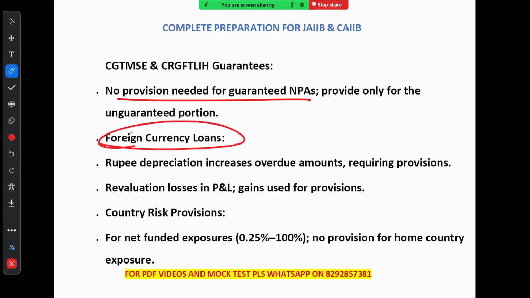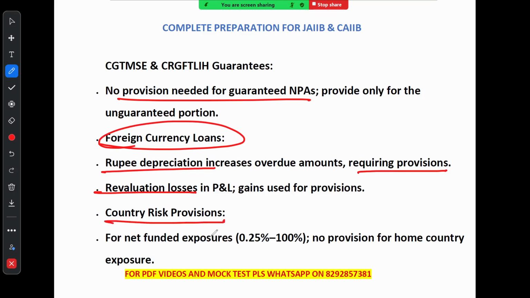When it comes to foreign currency loan, if the Indian rupee loses value, it increases the amount overdue on this loan, meaning bank need to set aside more provision, right? Suppose rupee depreciates, it increases the required provisioning. And if they lose money from revaluation, it is recorded as loss in their profit and loss statement, but any gain can be used to make provisioning.